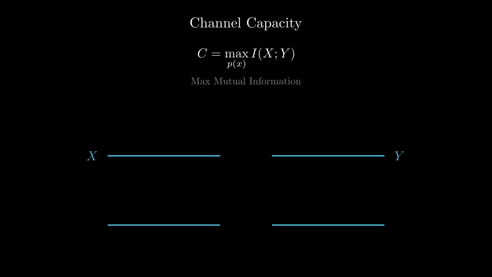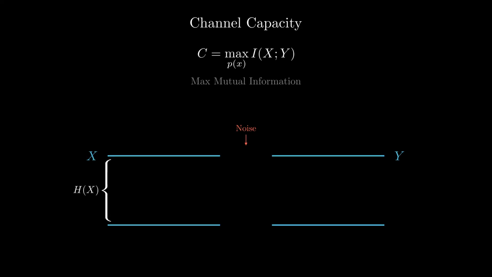To visualize this, let's stop thinking about probability distributions for a moment and think about plumbing. Imagine our channel is a pipe. We pour data into the input X. Ideally, everything we put in flows perfectly to the other side. However, real-world channels are never perfect. They have imperfections, leaks. In information theory, we call this noise. Notice that not every particle makes it across. The uncertainty introduced by the channel means some information effectively escapes or gets distorted.